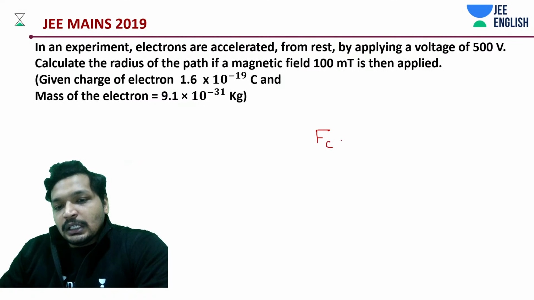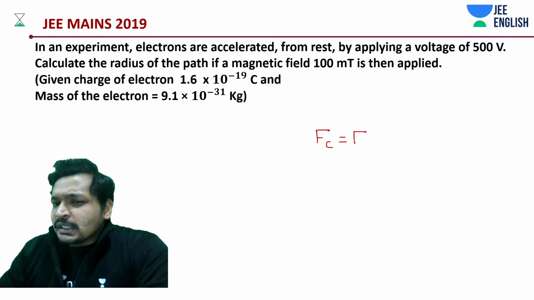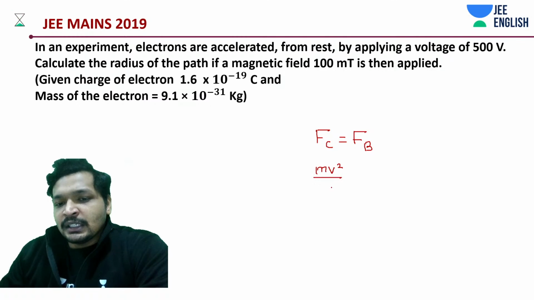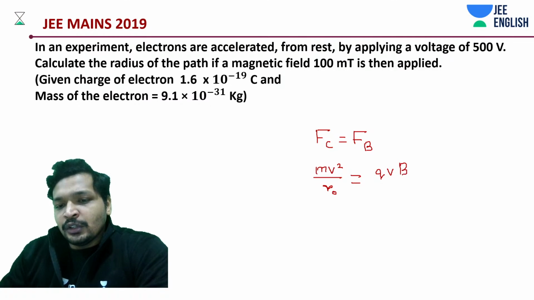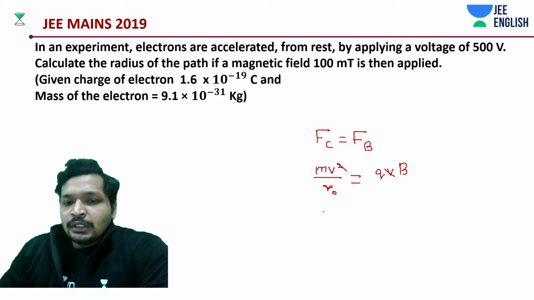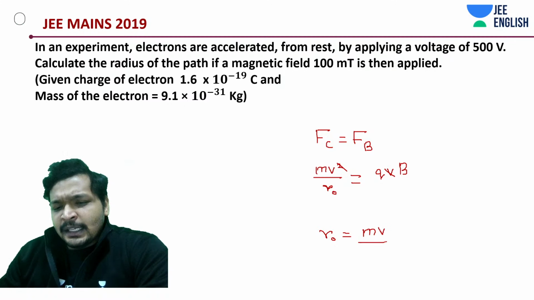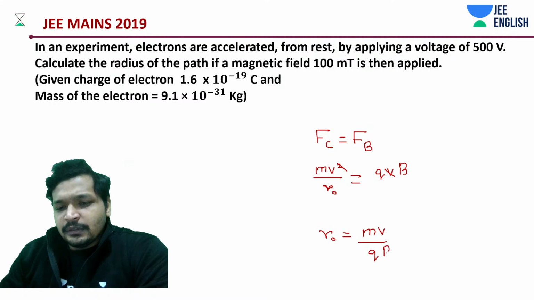Same thing. A lot of questions have this: the centripetal force is balanced by a magnetic force. That is when it can rotate this way. mv square divided by the radius of orbit is equal to q into v into B. So the radius of orbit is going to be mv by qB.